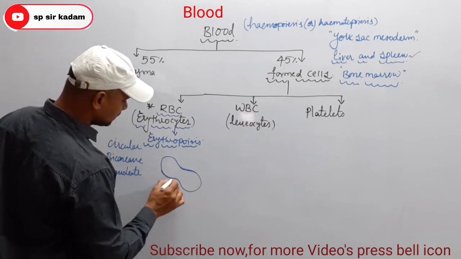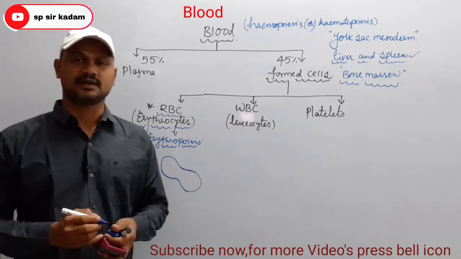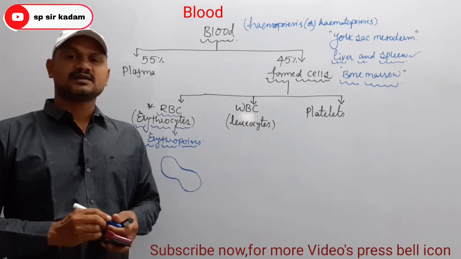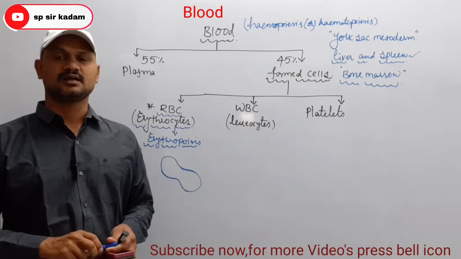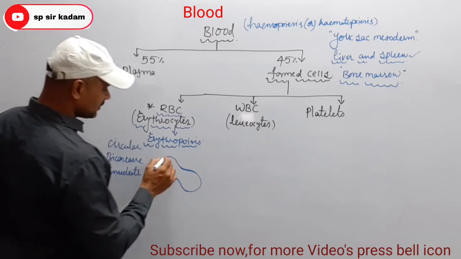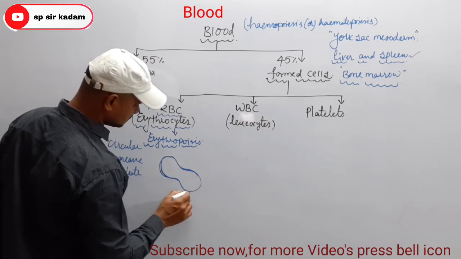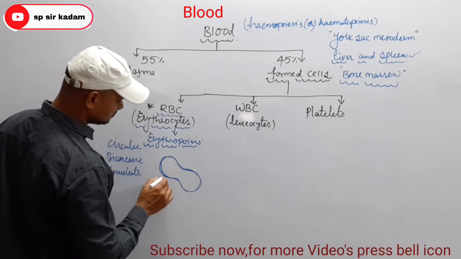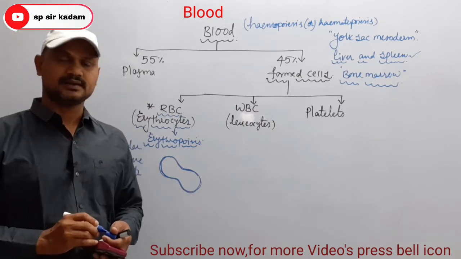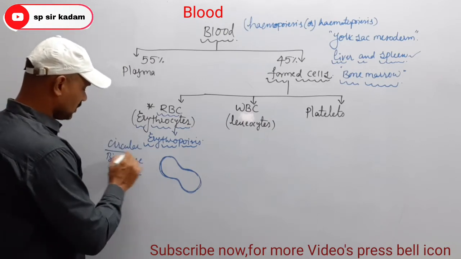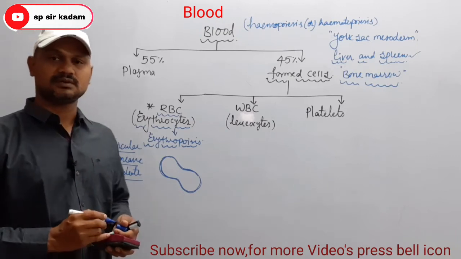This biconcave character provides a large surface area, and this large surface area mainly helps in the exchange of gases. Clear? So circular, biconcave, and enucleated, absence of nucleus.